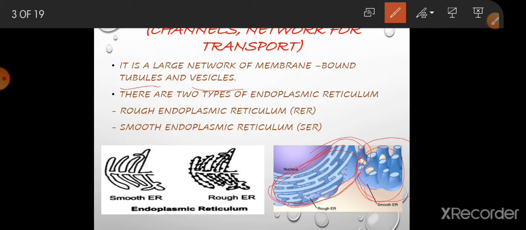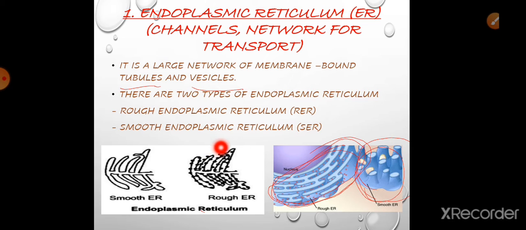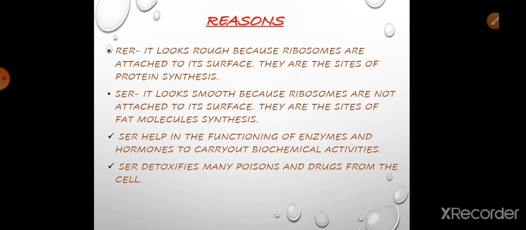In this picture you can see, right here in this endoplasmic reticulum, there are some dot like structures, right? Those are known as ribosomes. And here there are no such structures; this is smooth to see, this is rough to see. Because of the presence of ribosomes, it is known as rough ER, and because of the absence of ribosomes, it is known as smooth ER.